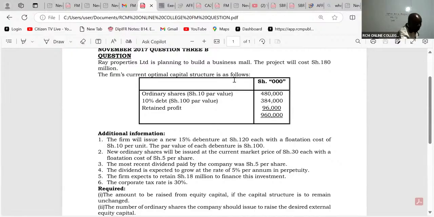So equity is how much? Equity, I can see, because this is future borrowing, I'll be able to explain this better. Equity we can see ordinary shares and we have retained profit. So please add both of them under equity. So we have 480,000 under equity. We have 480,000 plus 96.